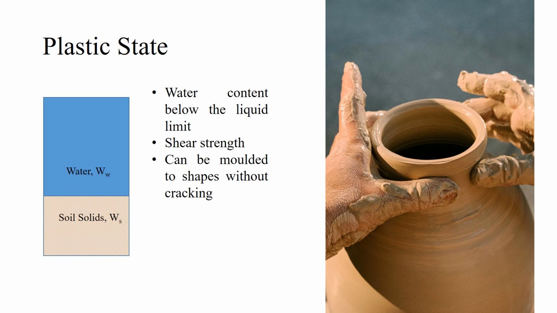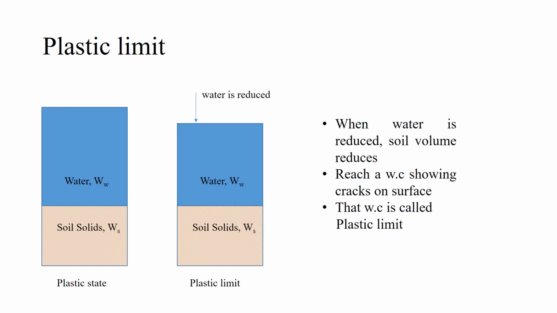Plastic state. Below the liquid limit, the soil enters the plastic state. Here the soil possesses shear strength. It can be molded to different shapes without cracking. Plastic limit. When the water content is reduced in the plastic limit, the soil will reach a particular water content at which the soil will start cracking upon molding. That particular water content is called the plastic limit.